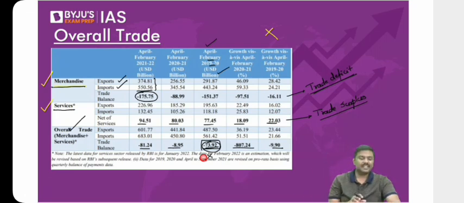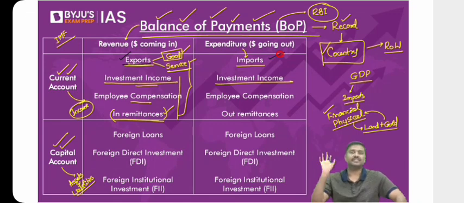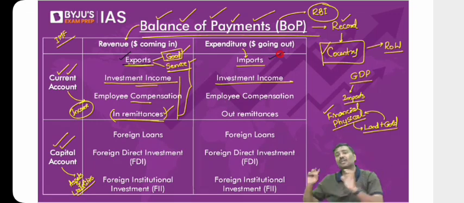Now this is the basic idea of trade, that is, looking at exports as well as imports. And what is observed traditionally in the case of India? Traditionally in India, we observe a trade deficit. Is it good or bad? Now please do not come to a conclusion like it is always good or it is always bad.